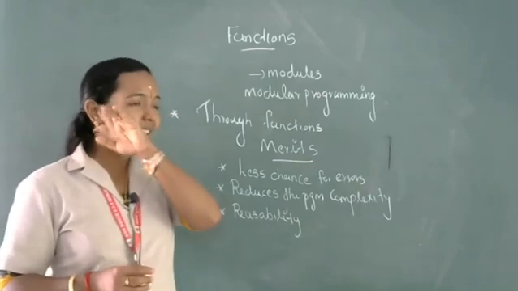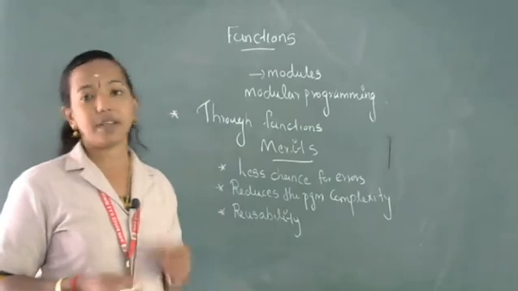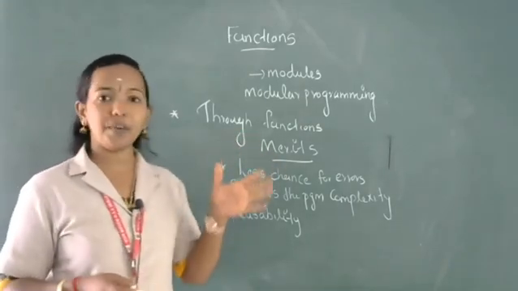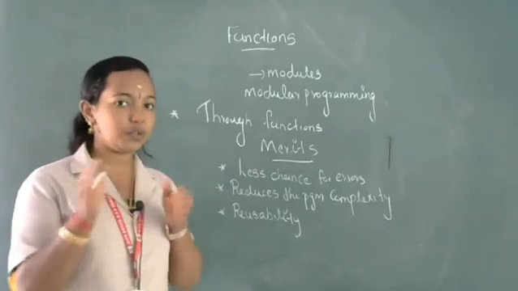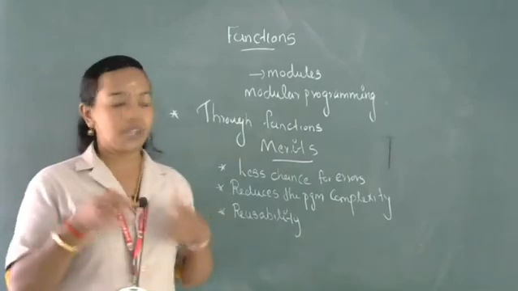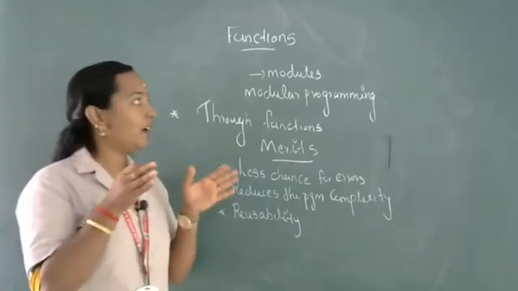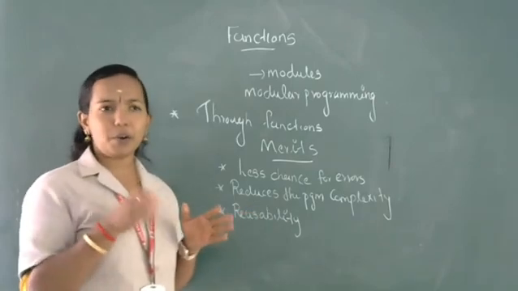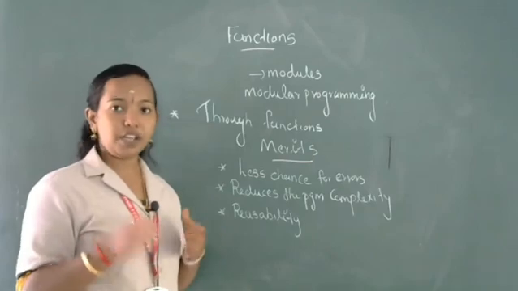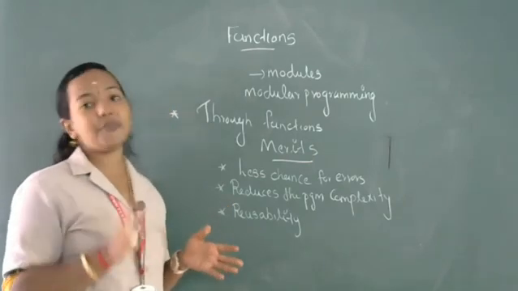Next, if merits are present, then definitely demerits will also be present. The demerit is that modular programming means dividing a program into small sub-programs. If we are not dividing the program properly, or there is any kind of mistake in the division, it will affect the program.